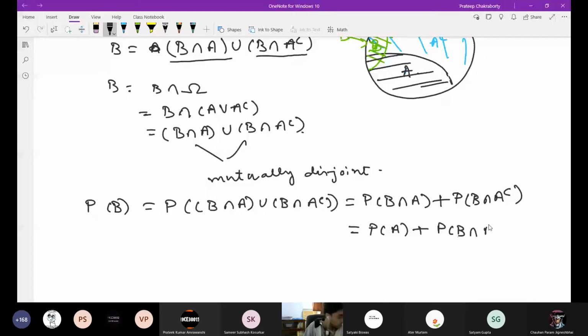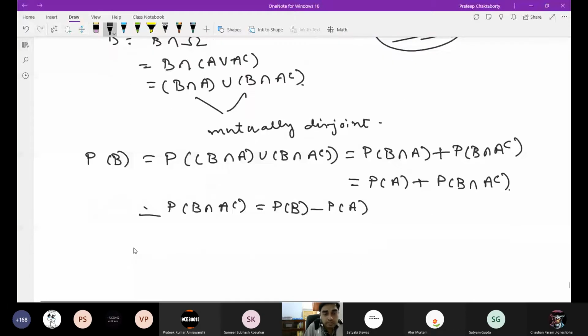So P of B intersection A complement is nothing but P of B minus P of A. And what is P of B? We just write this.